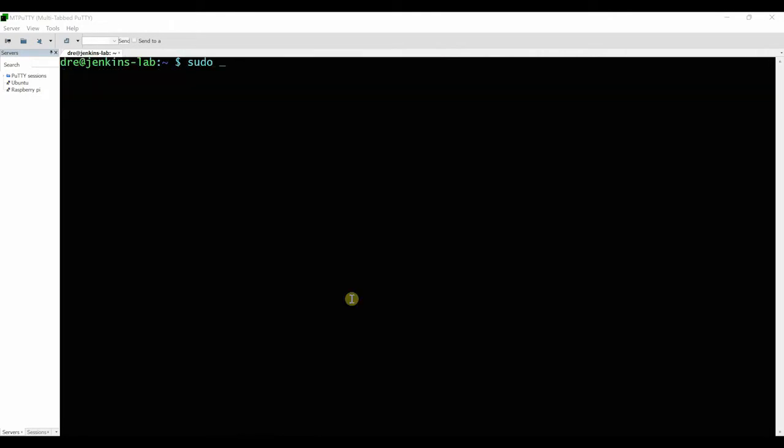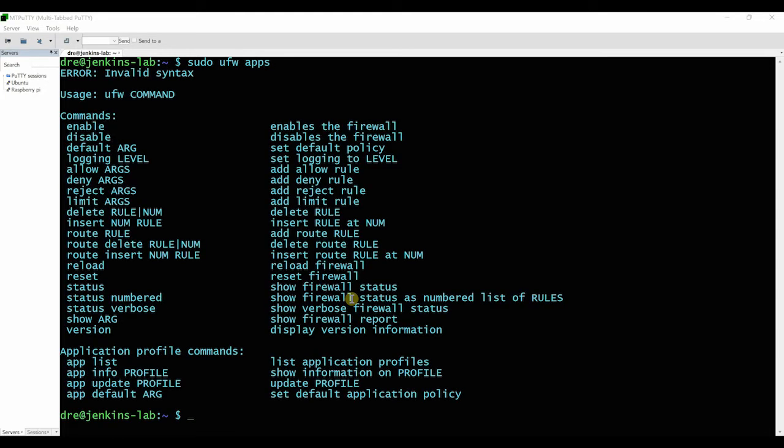And then I'm going to add the firewall rules for Nginx. So basically it will add HTTP and HTTPS. So what I'm going to do is sudo firewall allow, and then actually sudo app list.